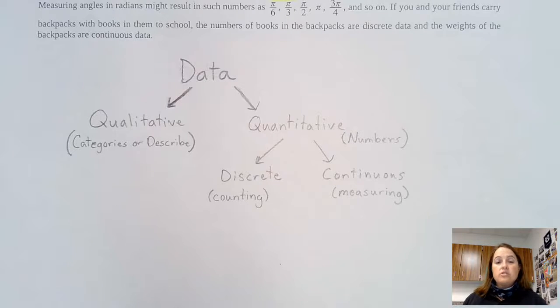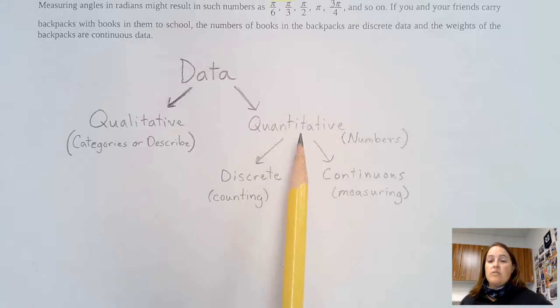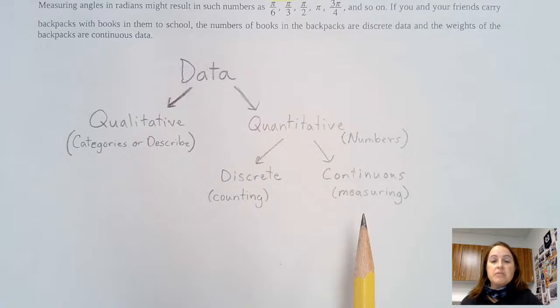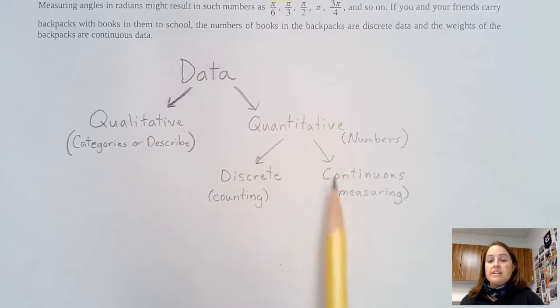So let's talk about the distance the nearest grocery store is from your home. Distance is a number, so that makes it quantitative. Now we just need to decide, is it discrete or continuous? Distance is not counting, distance is measuring. So the distance that the nearest grocery store is from your house is going to be a quantitative continuous measurement.